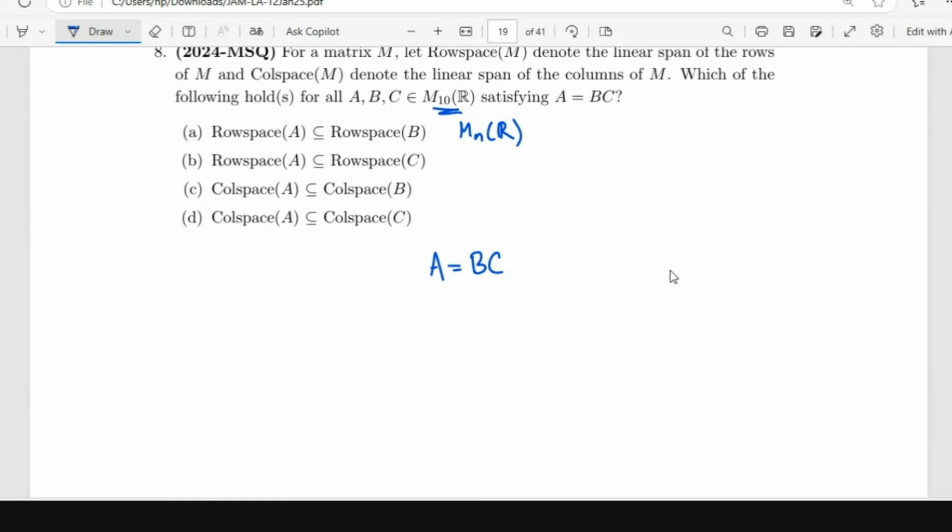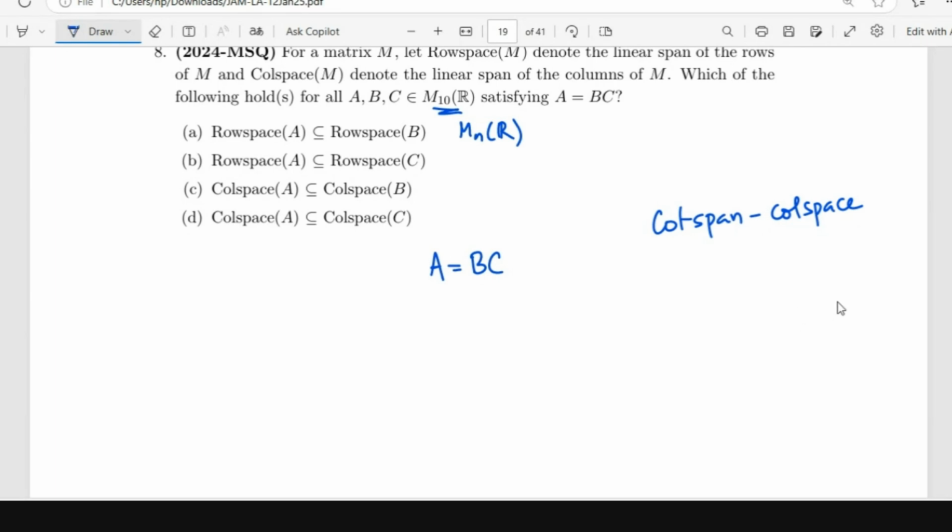First of all, what is the column space? Column space is the span of the columns of the matrix. Column span is column space, and row space is the span of the rows. Is it easier to deal with rows or columns?